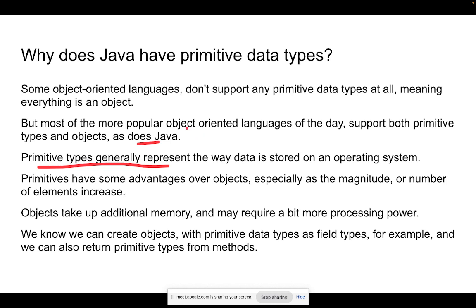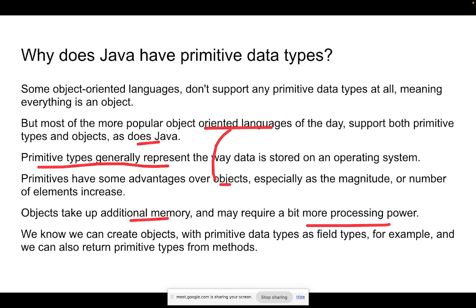However, other object-oriented languages prefer to deal in terms of objects, not any primitive data type. So when we are passing some data in terms of objects, it's the task of their own compiler to identify which kind of data it is. But this leads to additional memory and a bit more processing, as it requires for other programming languages.